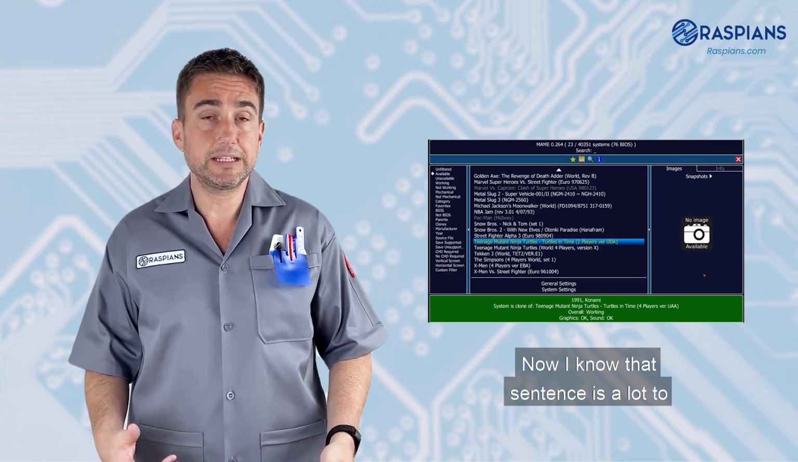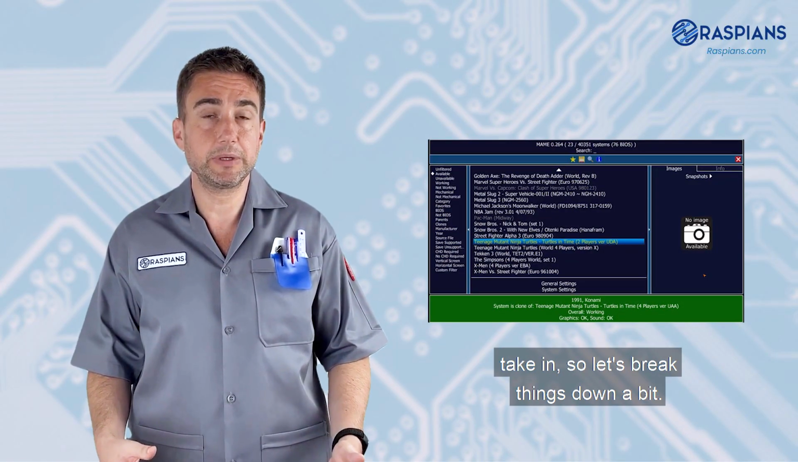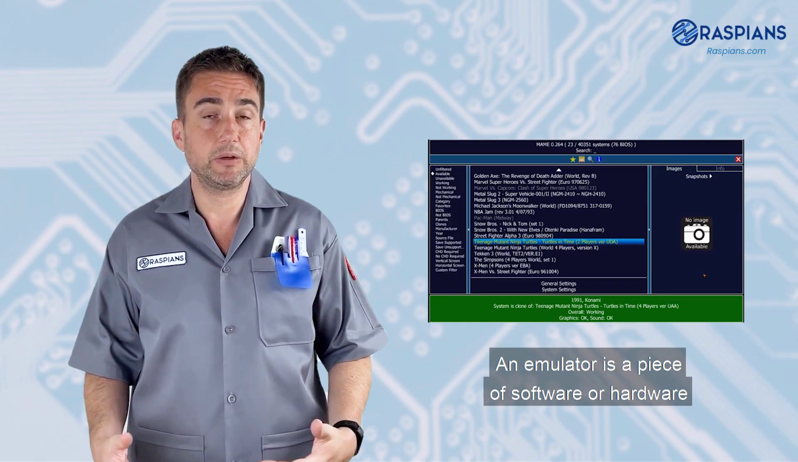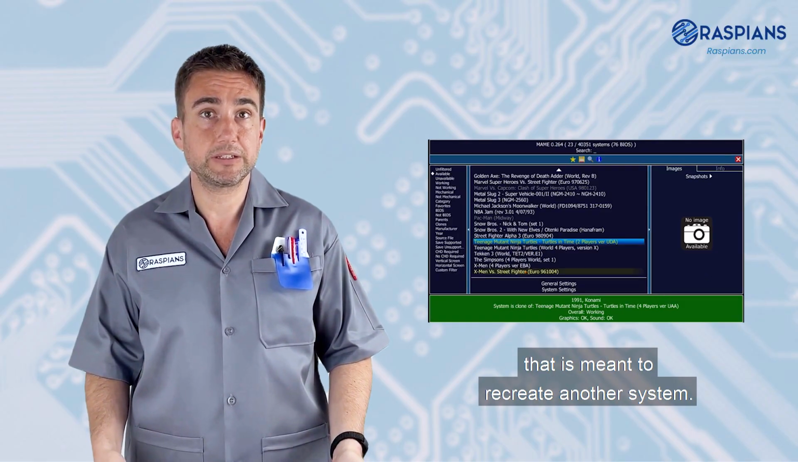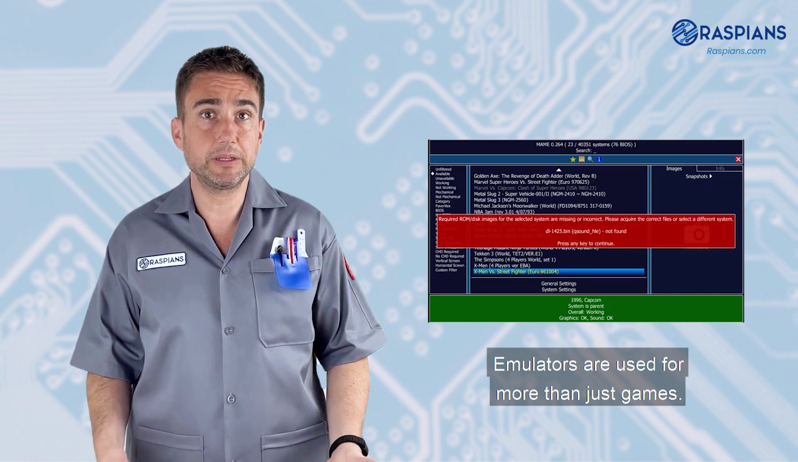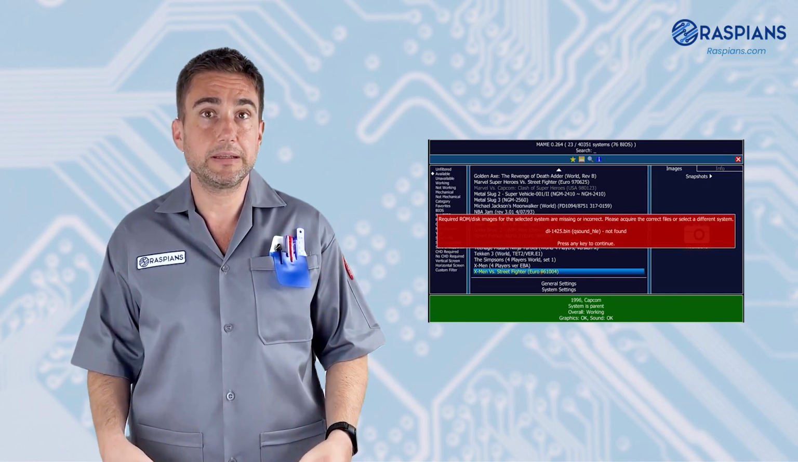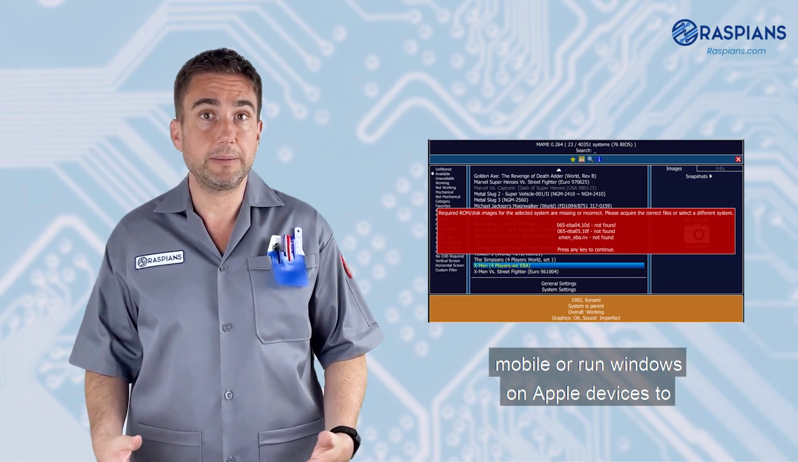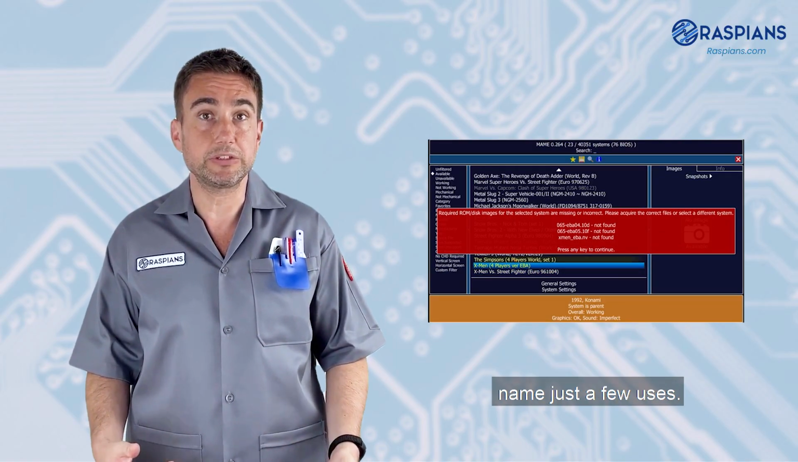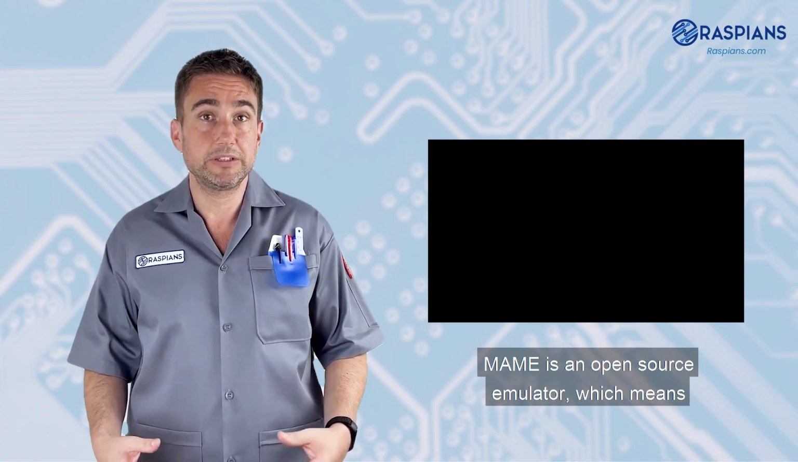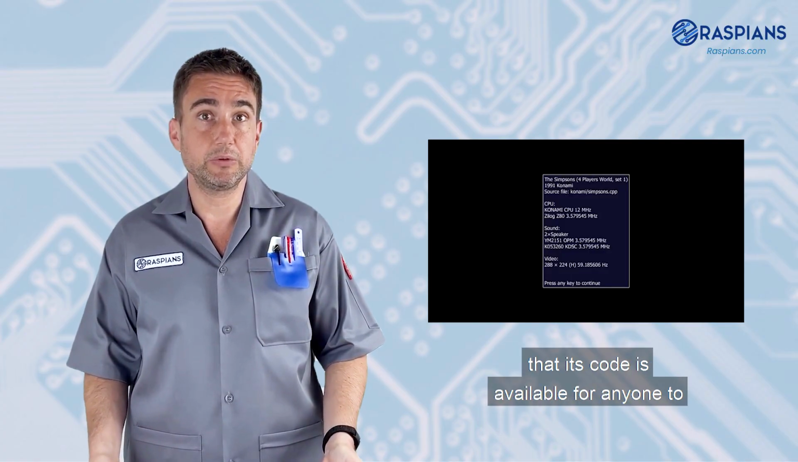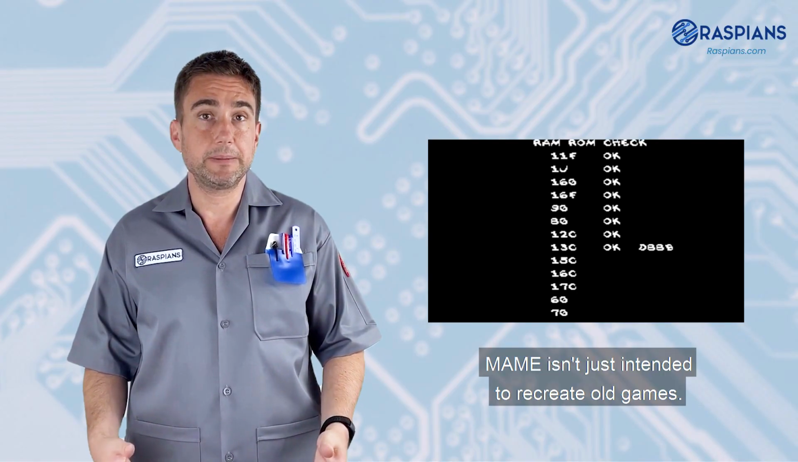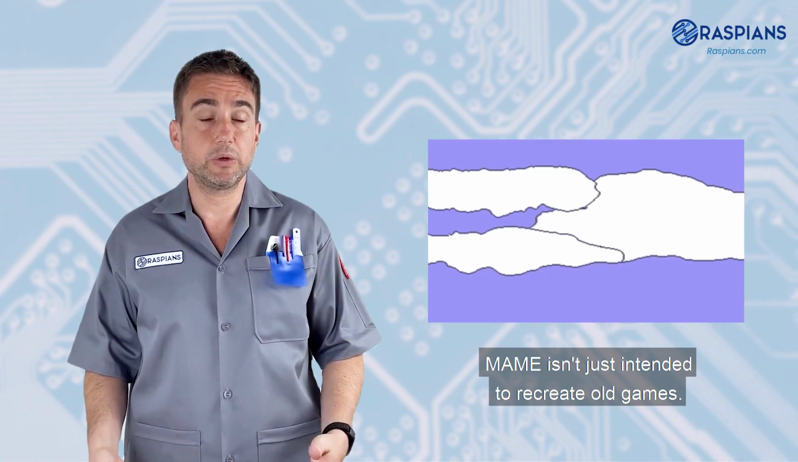Now, I know that sentence is a lot to take in, so let's break things down a bit. An emulator is a piece of software or hardware that is meant to recreate another system. Emulators are used for more than just games. They can allow a computer to simulate a mobile or run Windows on Apple devices, to name just a few uses. MAME is an open source emulator, which means that its code is available for anyone to use, download, and alter. MAME isn't just intended to recreate old games.